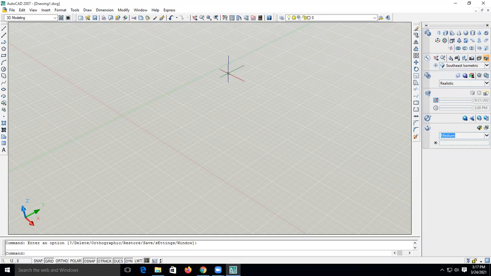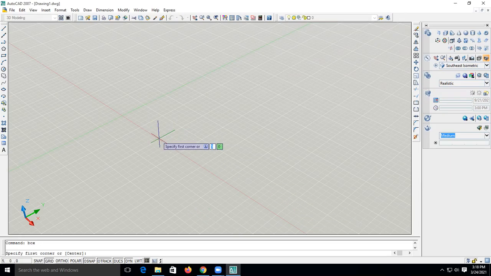What is different in the other options and this southeast option, we will see after drawing a little. Now let's draw one object. Let's take a box. If you click over here, the box command will be selected, or in the command line over here you can type box also, and go inside it.